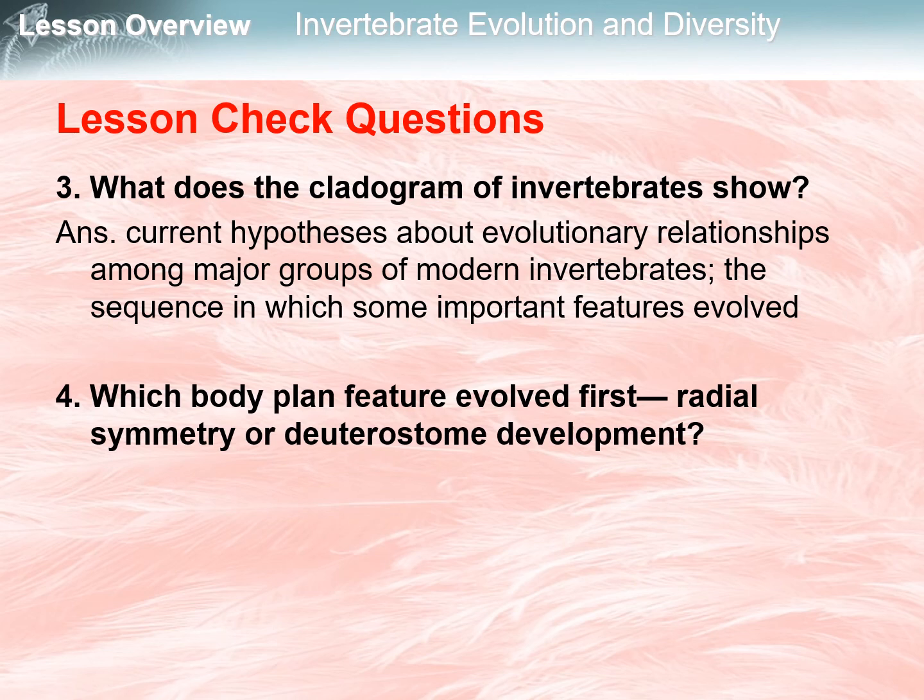For number 4 question, which body plan feature evolved first, radial symmetry, or the protostome or the deuterostome development, which is that of nematodes? The answer is the radial symmetry.